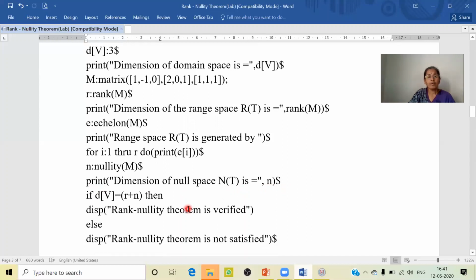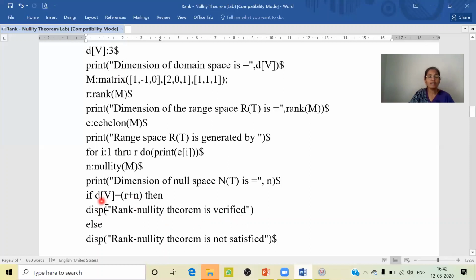And now we have found out rank, we have found out nullity, and we already have the dimension of the domain space as 3. So if dimension of V is equal to R plus N, that is rank plus nullity, then let us give the print command here: rank plus nullity theorem is verified.